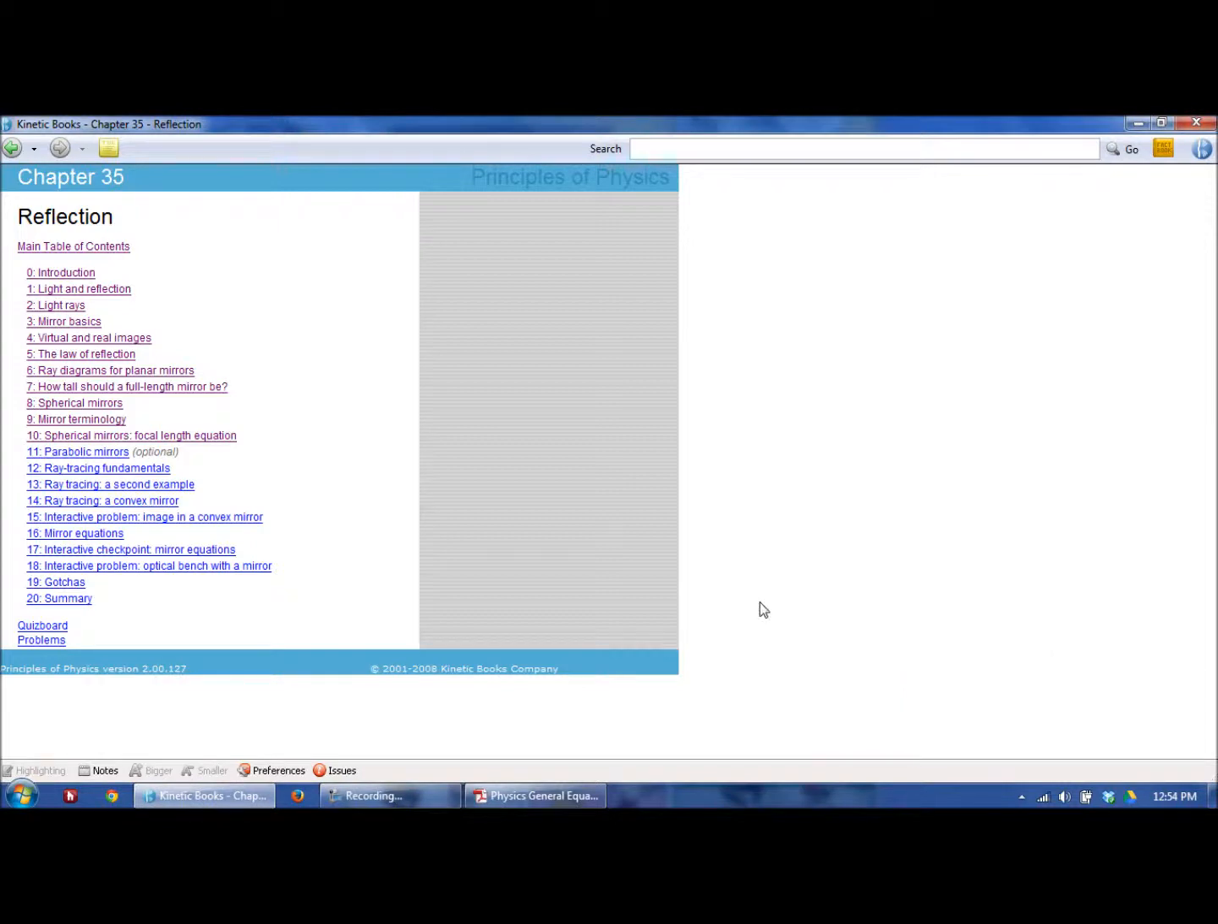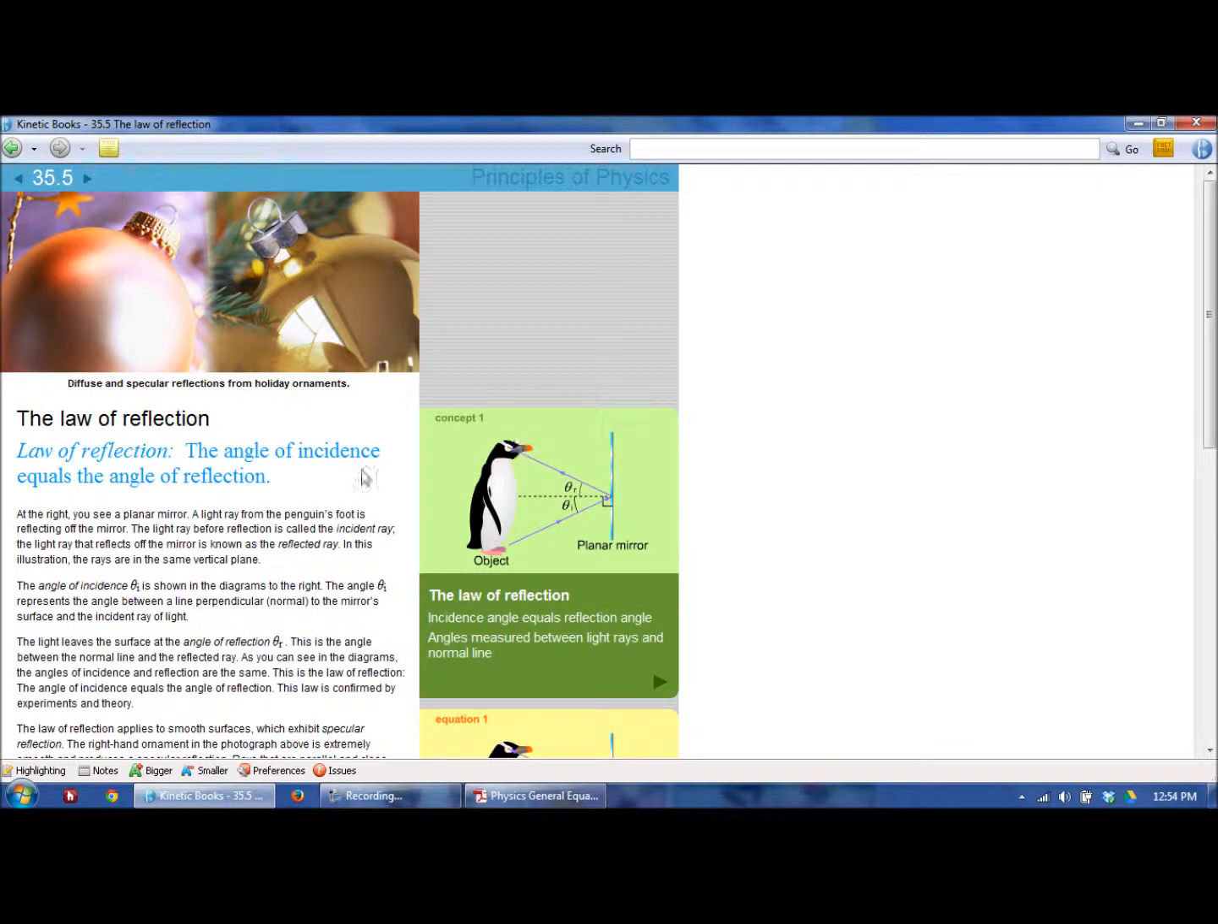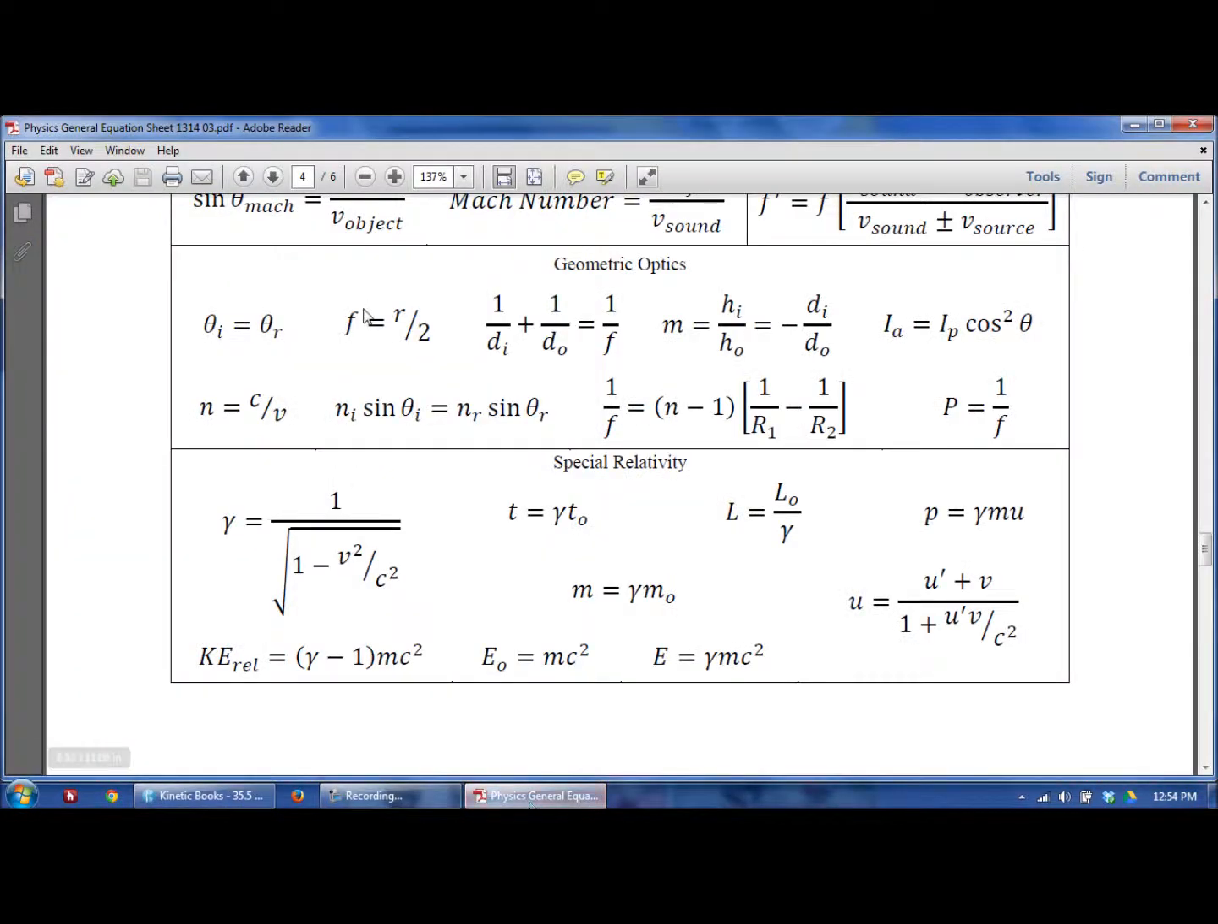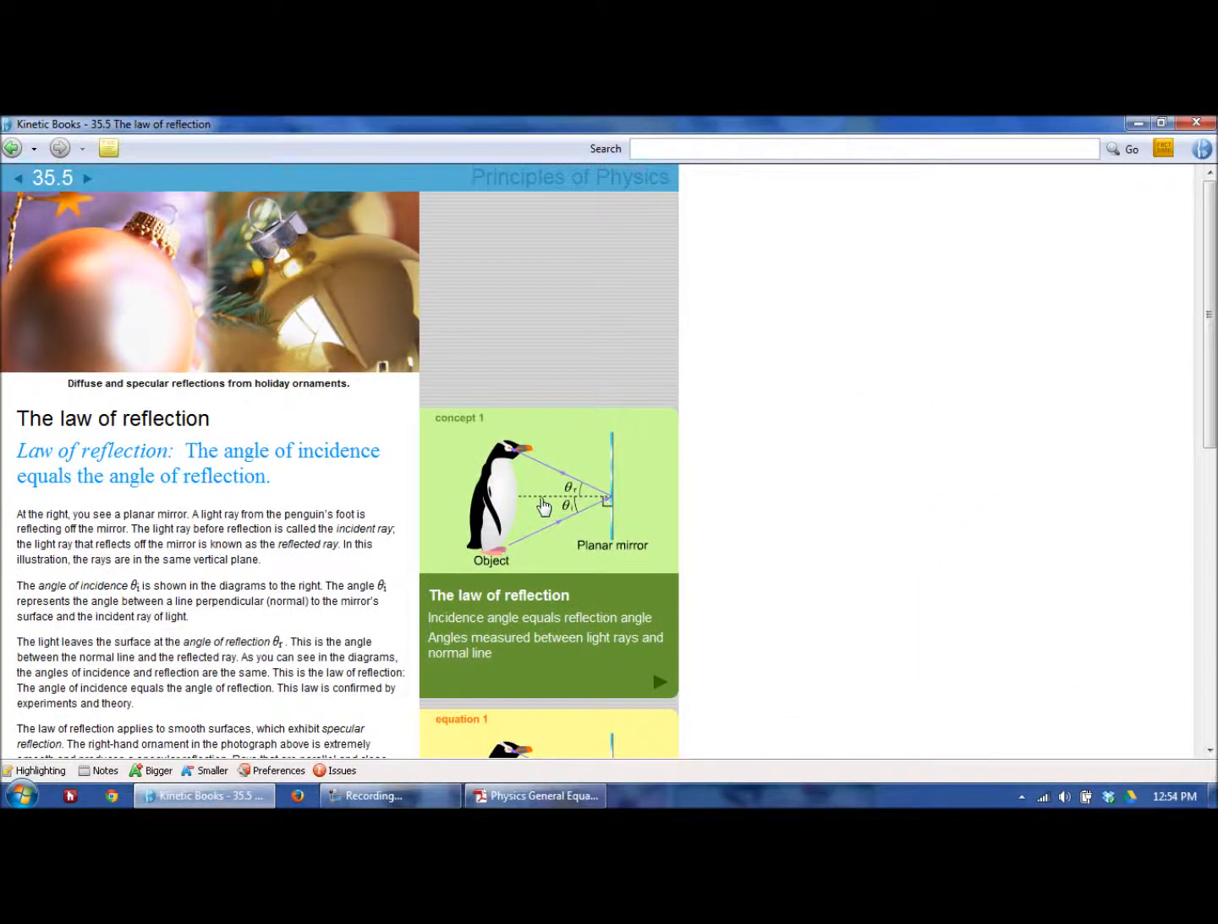All right, so for our law of reflection, we have that the angle of incidence equals the angle of reflection. If we look at our equation sheet, it's this equation right here. Angle of incidence equals angle of reflection. And as you saw in the video, those are always measured to the normal. That normal line being perpendicular. If you think back and remember, we discussed normal lines when we talked about forces, and we had normal forces always being perpendicular to the surface.